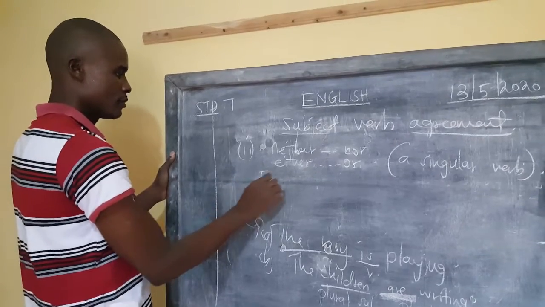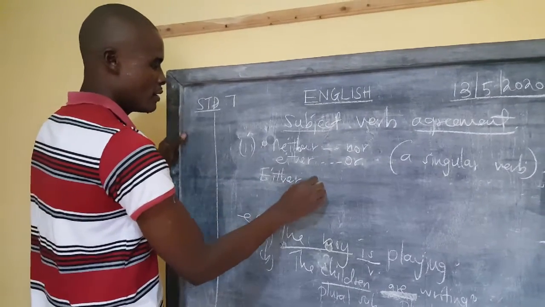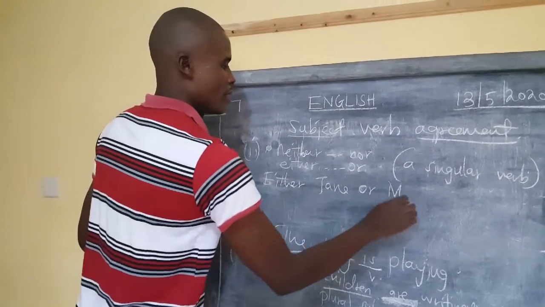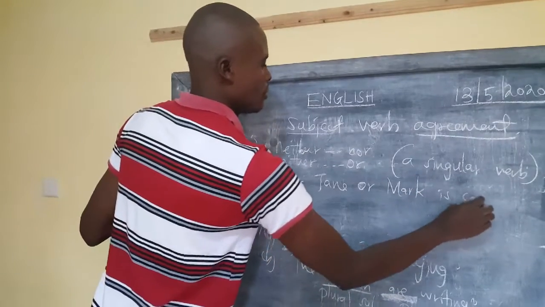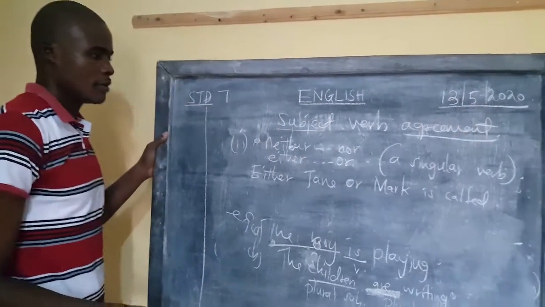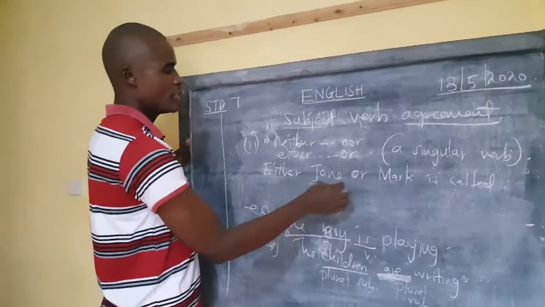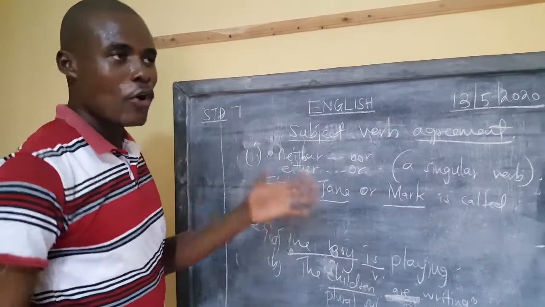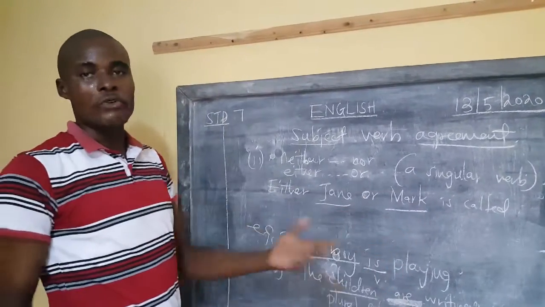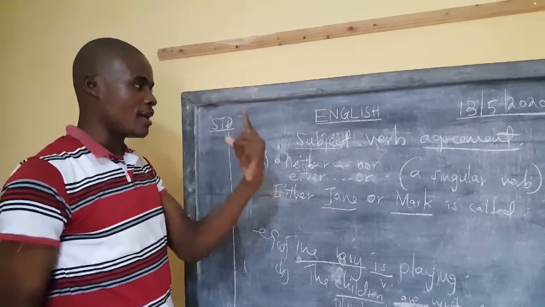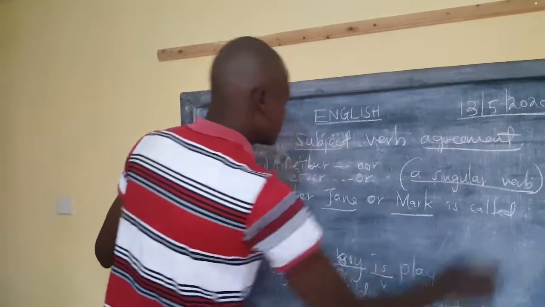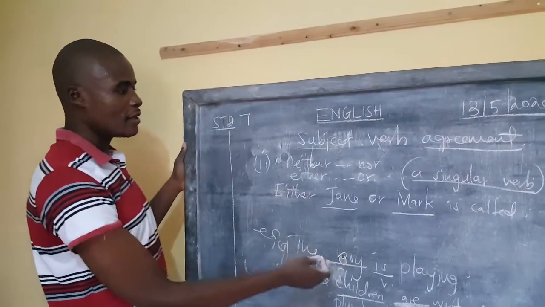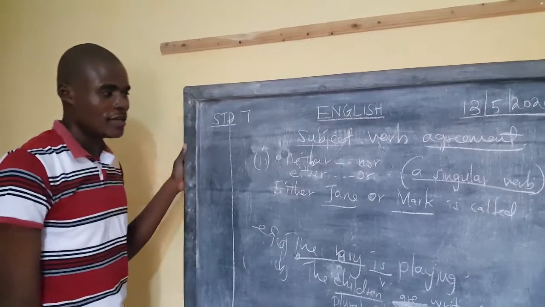Like you talk of example, either Jane or Mark is called. Though we are seeing two people mentioned here, Jane and Mark, we are seeing or here. It means that person is giving you the option to bring either Mark or Jane. So we are talking about a singular subject there, and so a singular verb. Either Jane or Mark is called by the teacher.